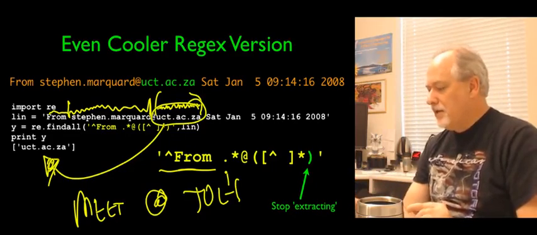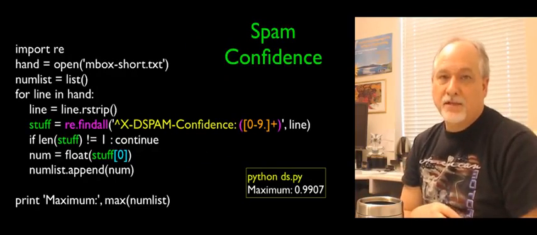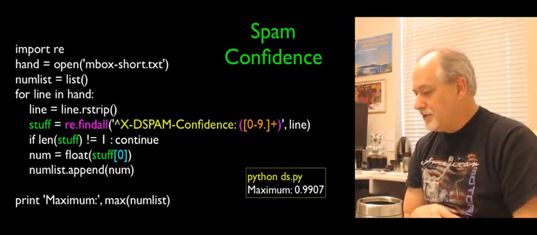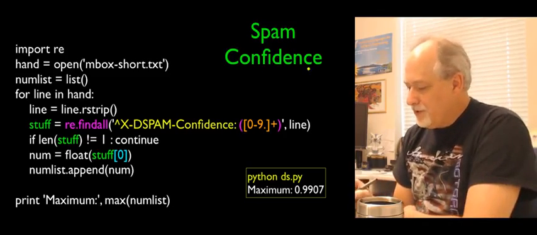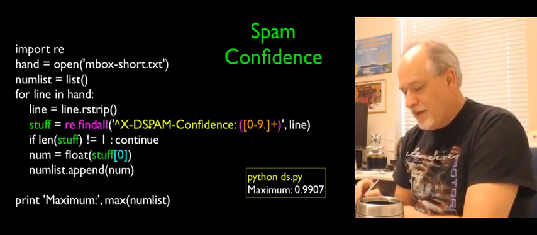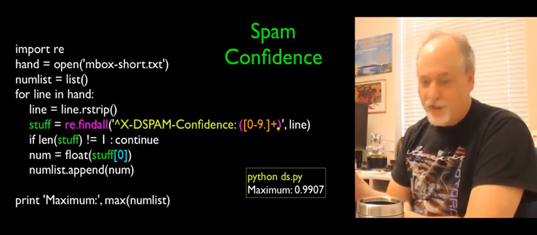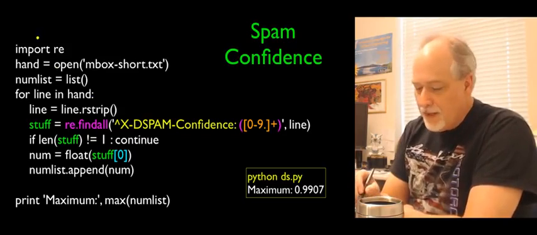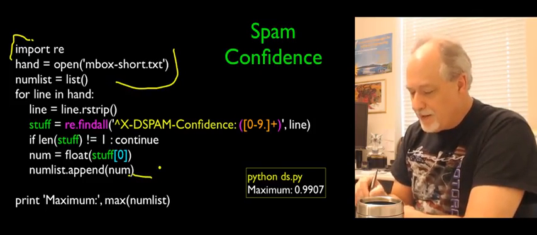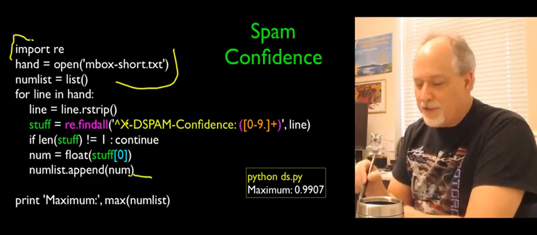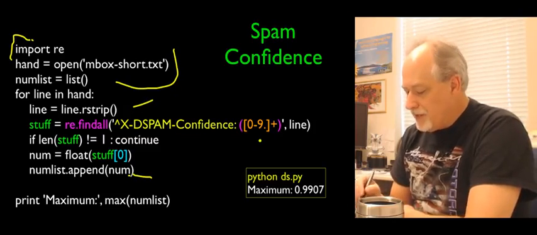They're very, very powerful. So the last thing that I will show you is a program that is like one of the programs that we did in a previous section, except now we're going to use regular expressions to do it. If you remember, we had this thing where we're doing spam confidence, where we're looking for lines and pulling this number out and then calculating either the average or the maximum or whatever. So here we import the regular expression library, we open the file. We're going to do this with appending to a list. We'll put the numbers in a list rather than doing the calculation in a loop. We strip the data. Now here's the key thing, right?